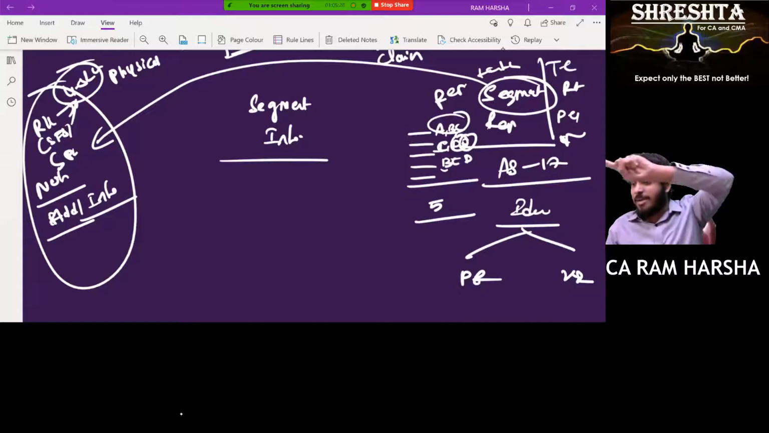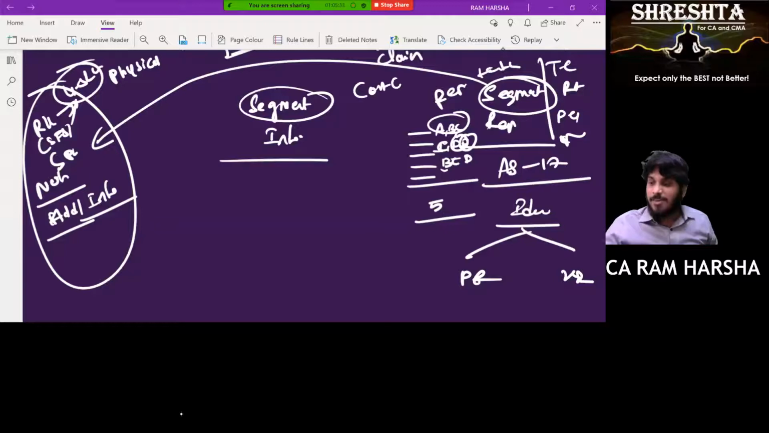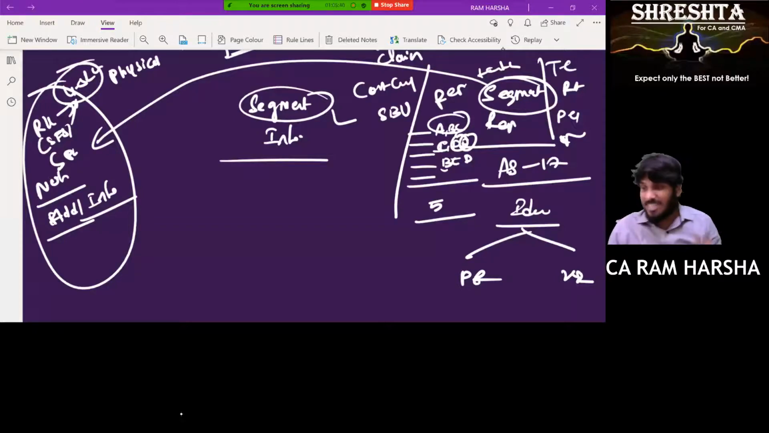Divert funds from segment A to segment B. Decision making analysis. Are you clear? This segment is called a cost center in costing. Yes, sir. These segments are known as strategic business units in strategic management. Yes, sir. So I'm just giving a brief idea.